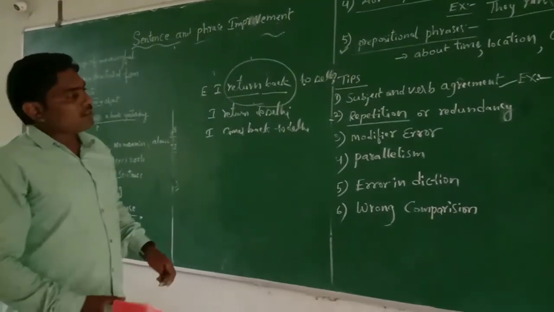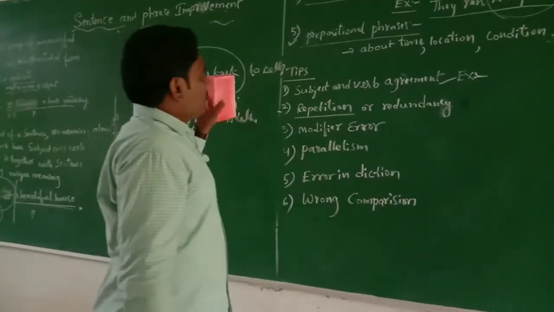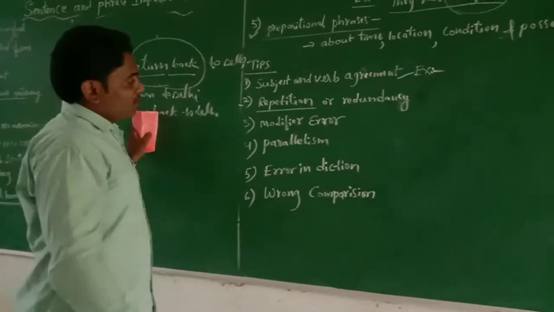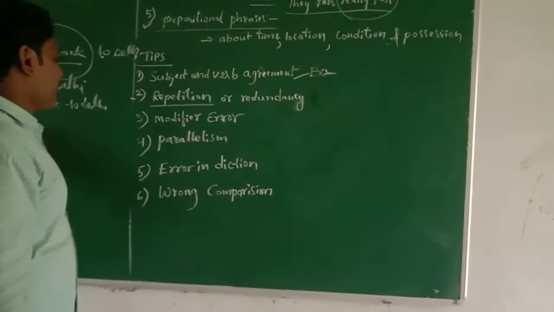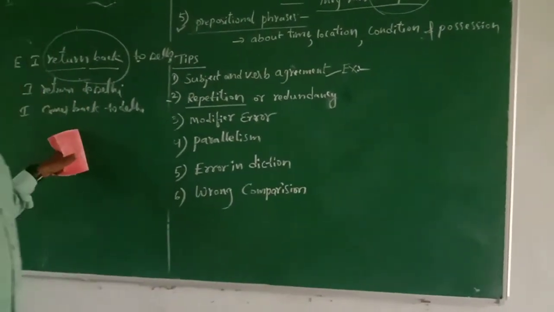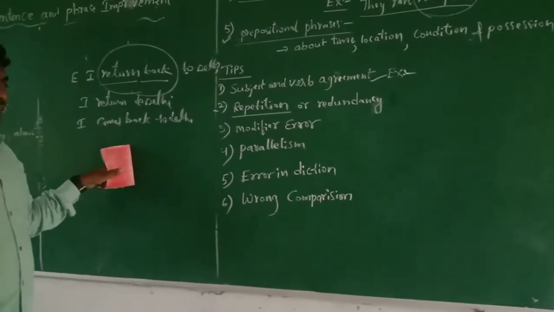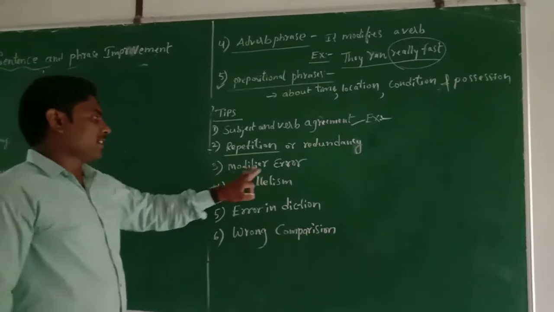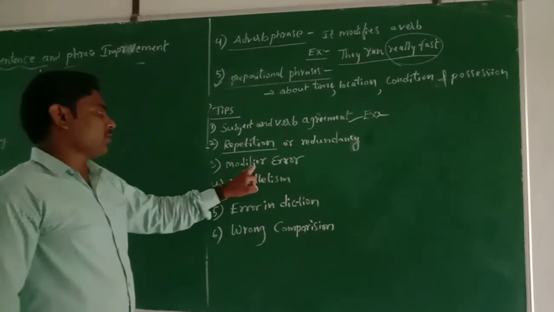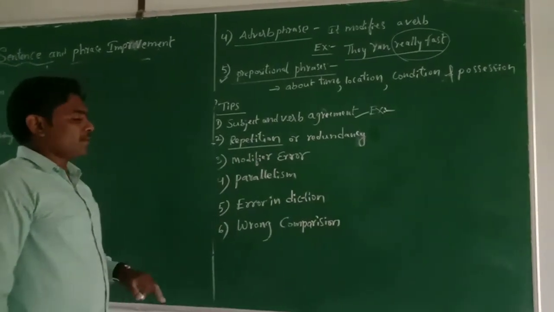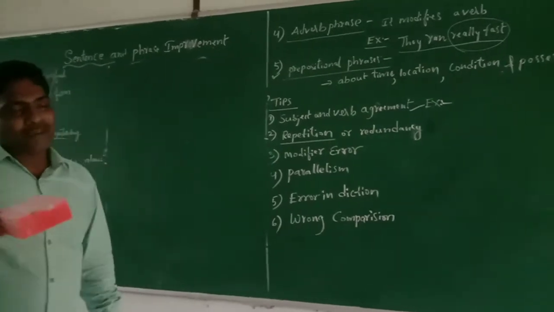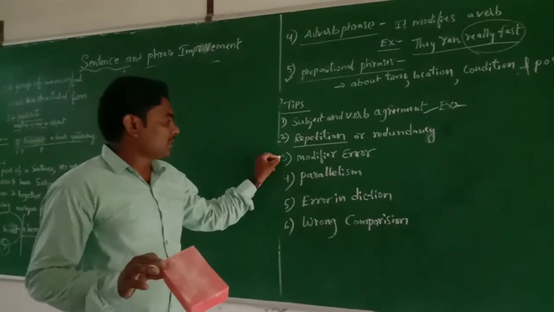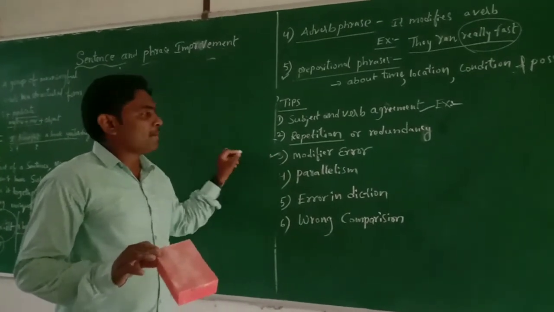The third tip to improve a statement is called modifier error. If you want to improve a statement and avoid errors, you can look at the third aspect, modifier error.